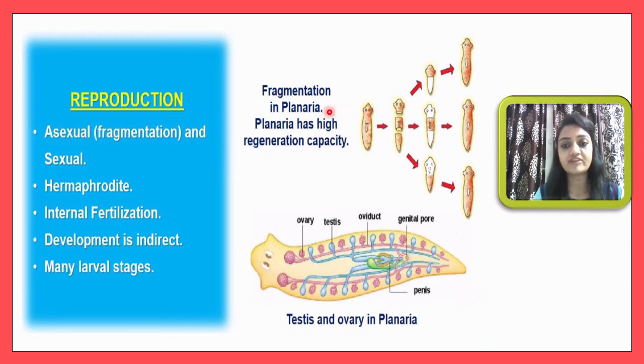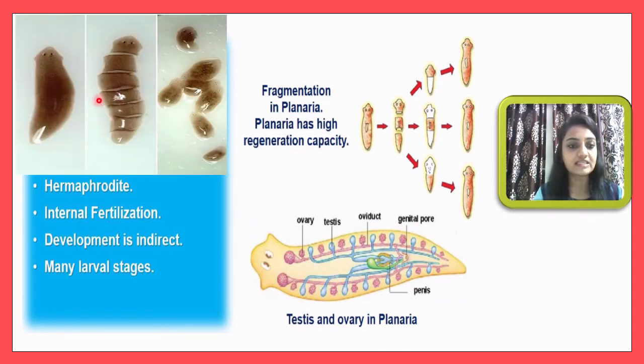By using the fragmentation method, this asexual reproduction will occur. Next, they will also show you the sexual type of reproduction, but before that, here you can see this photograph. That shows you this is the planaria. If you cut it into pieces, then each piece will act as an individual organism, a newborn organism.